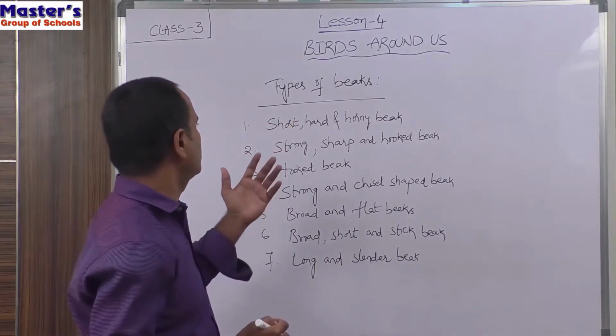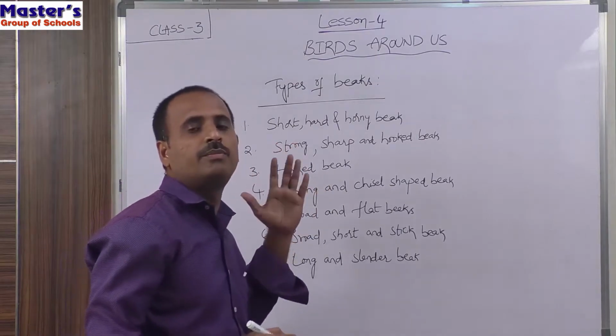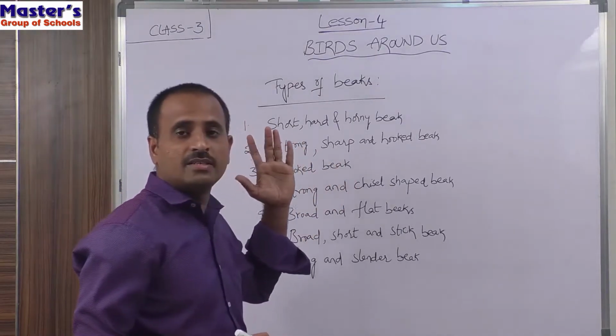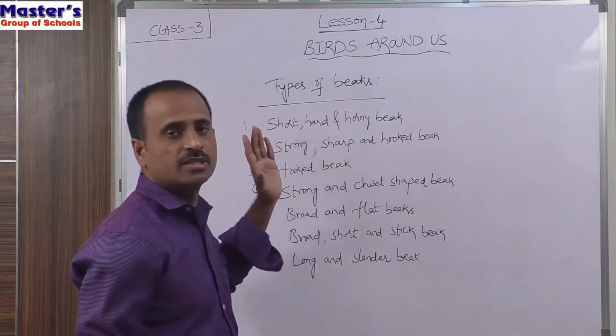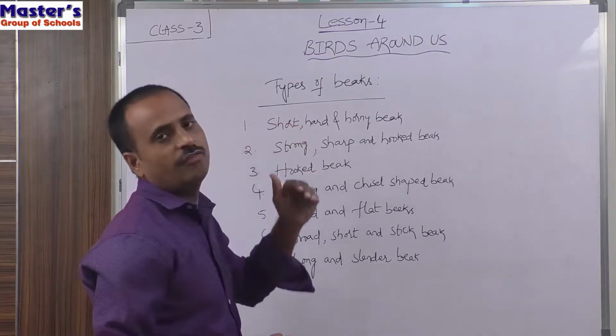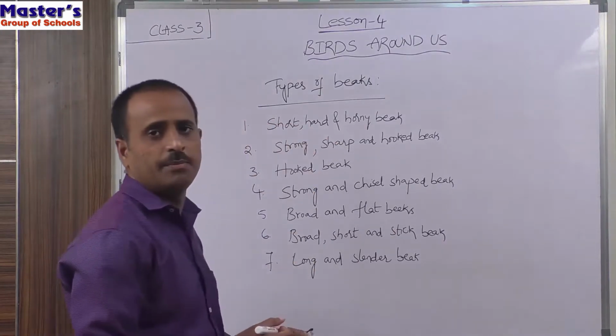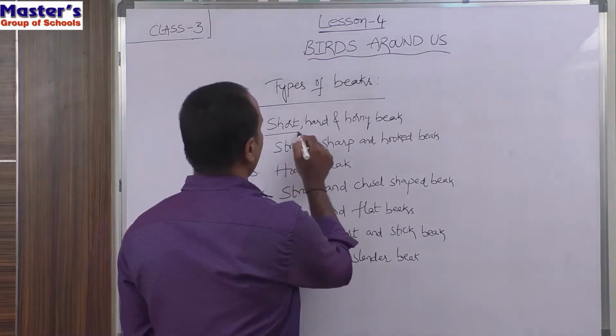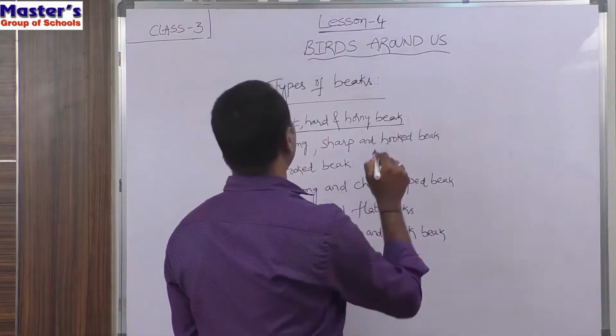So let us discuss each type of beak, and I will also discuss examples of birds having each type of beak. So what is the first type of beak? That is short, hard and horny beak.